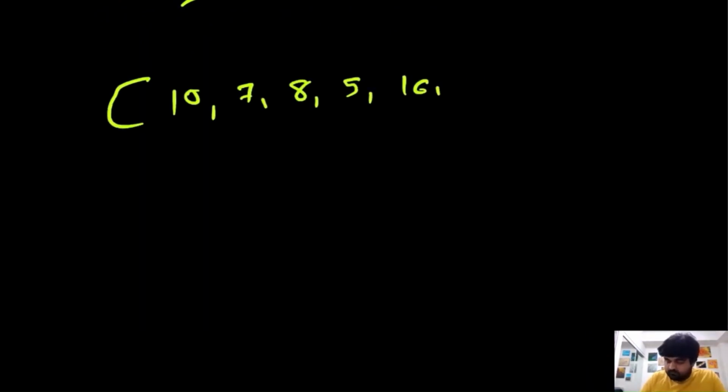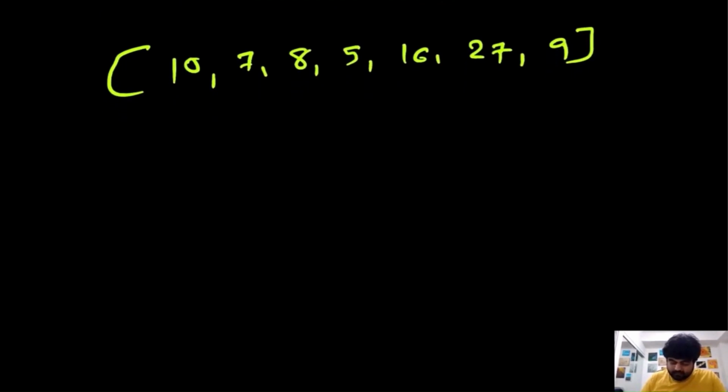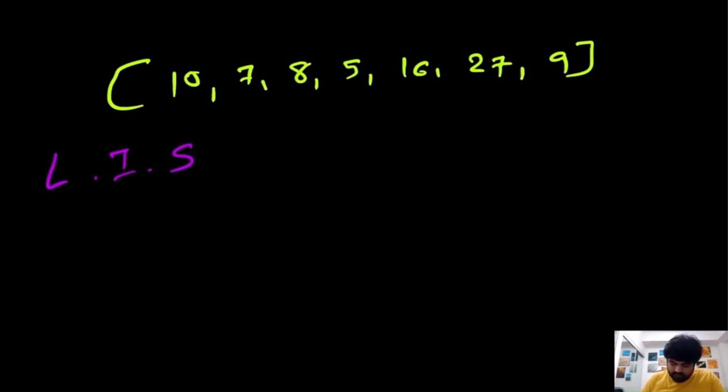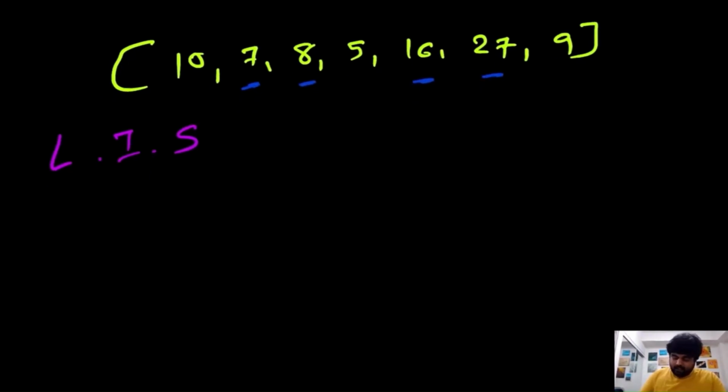So suppose this is the input given, and we need to find the longest increasing substring. Just by looking at the given example, we can determine that the longest increasing substring exists between 7, 8, 16 and 27. And now let's see how we can come up with this solution.